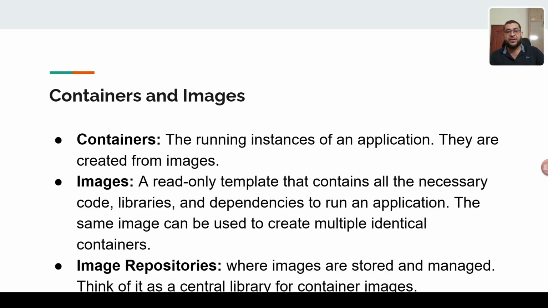And what is an image registry? It is where images are stored and managed, like you can think of Docker Hub. We can store images in Docker Hub. We can also use ACR, Azure Container Registry. So this is a type of repository where we can save the images.